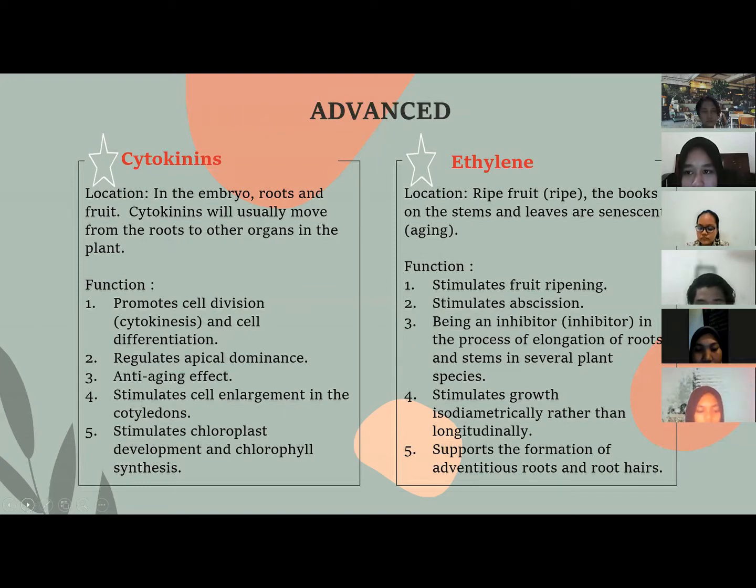And the next is ethylene. The location of ethylene is ripe fruit, the buds on the stems, and leaves that are senescent or aging. The function of ethylene is: the first, stimulates fruit ripening. Second, stimulates abscission. Third, being inhibitor in the process of elongation of roots and stems in several plant species. Fourth, stimulates growth isodiametrically rather than longitudinally. And the last is supports the formation of adventitious roots and root hairs.